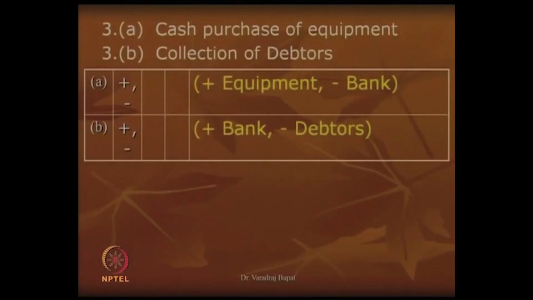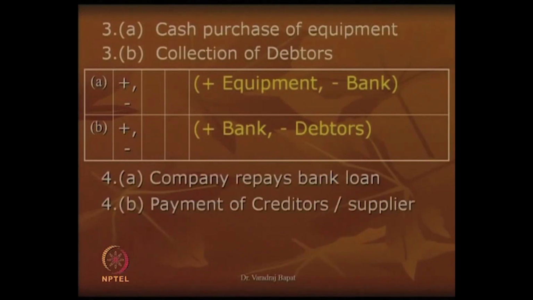So, in both the cases it is more like an exchange of cash. So, what will happen is equipment balance increasing, cash balance or bank balance decreasing, or second case 3b, bank will increase, debtors will decrease. In both the cases it is plus and minus in assets.